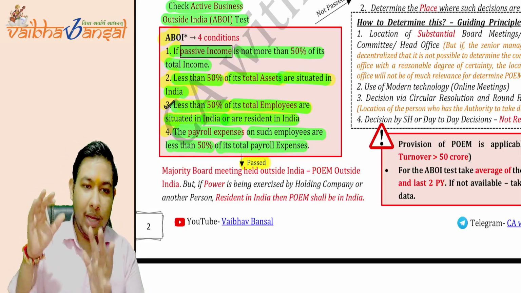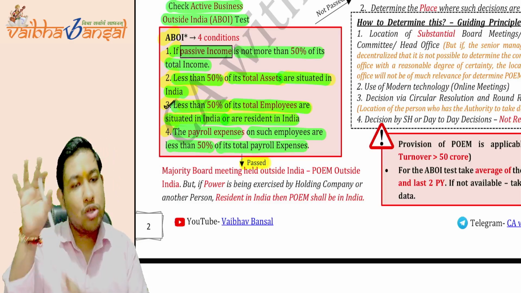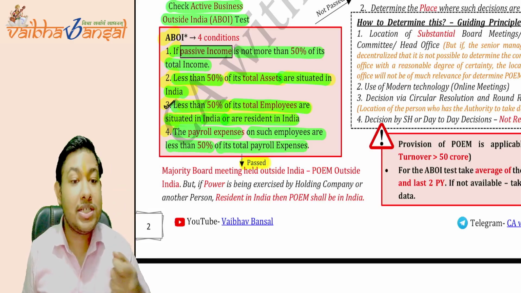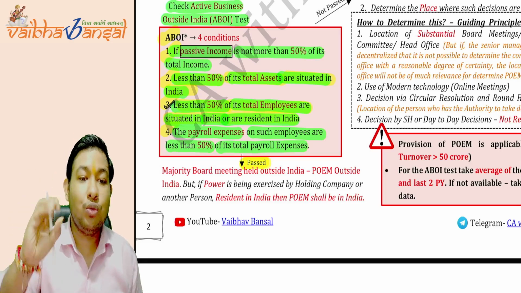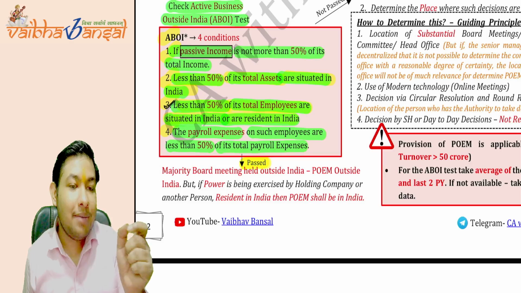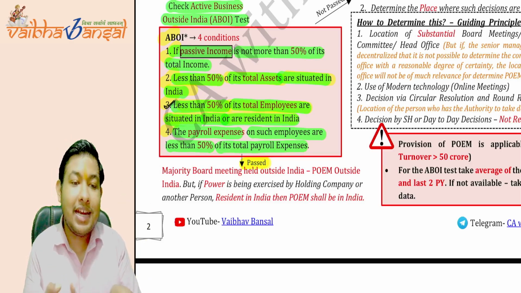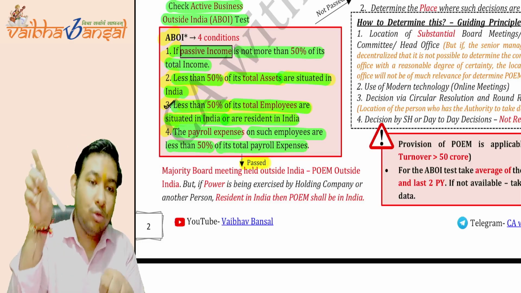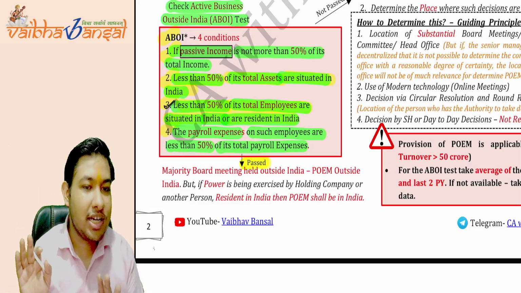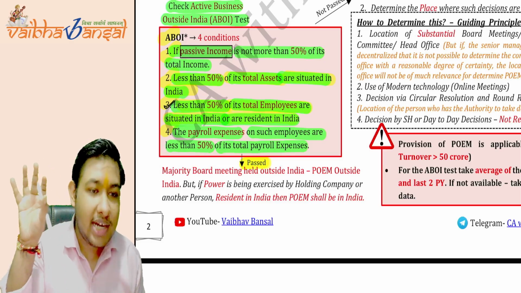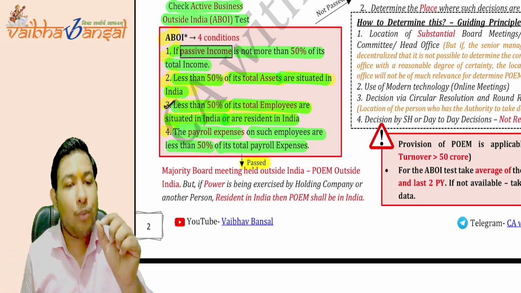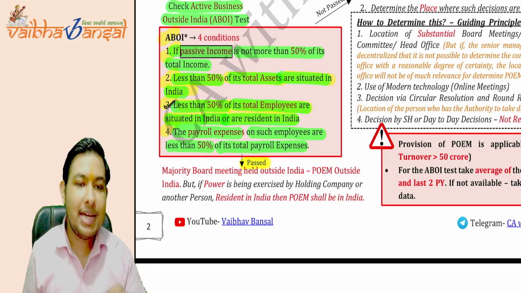Like there is a company whose majority of board meetings are held outside India, but there is a holding company of that company which is a resident of India, or suppose there is a key person who takes the majority of the decisions of that company who is a resident in India. So if any person or any company exercises power over another company whose majority of board meetings are held outside India, then that outside company will be treated as a resident in India, and we will treat the place of effective management of that company as being in India.